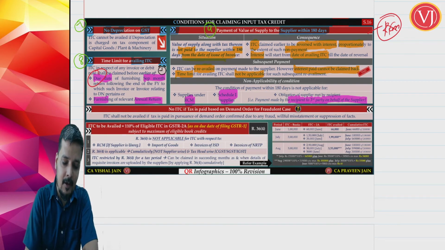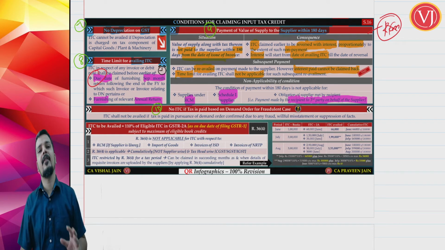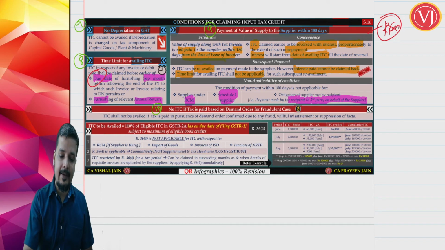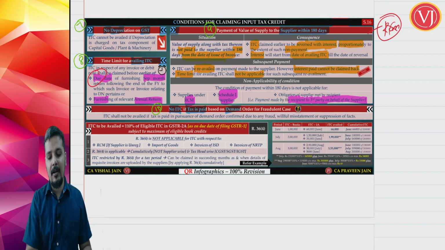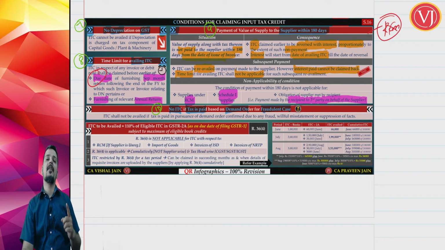Friends, now we are talking about condition number 10. If it is a fraud case and the supplier has paid the tax, you cannot take the credit. No ITC if tax is paid by the supplier based on a demand order for a fraudulent case. If your supplier is making the payment of tax based on a demand order based on fraud.